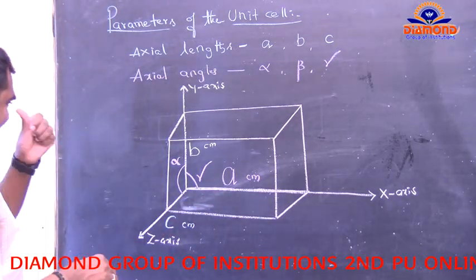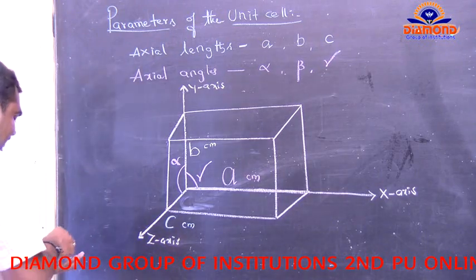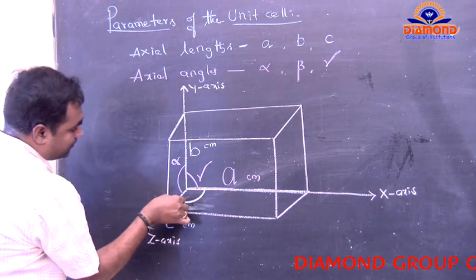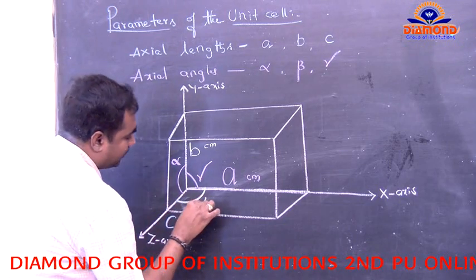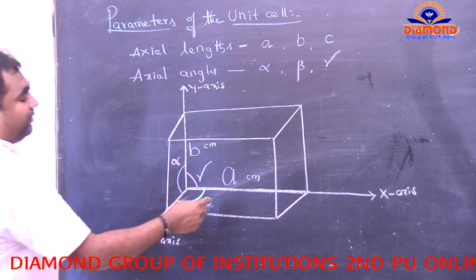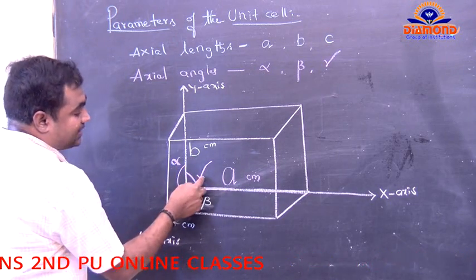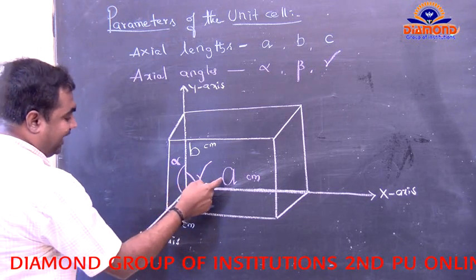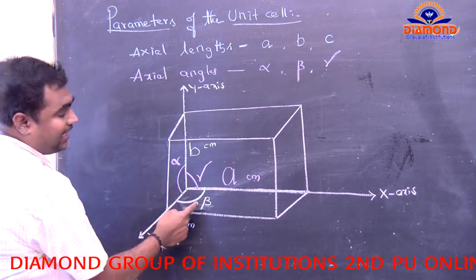In between a and c, we have the angle beta. So in between a and b, gamma is the angle. In between b and c, alpha is the angle. In between a and c, beta is the angle.